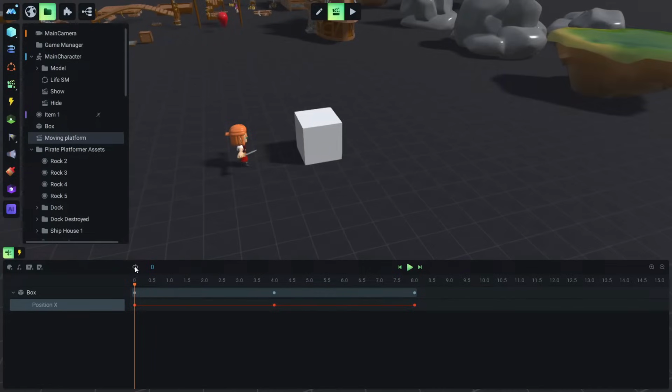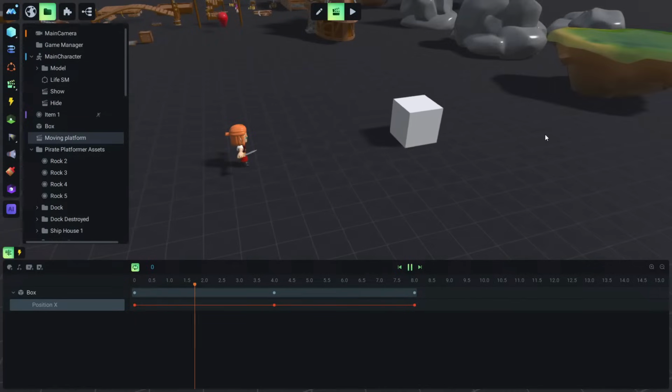And we can enable this loop sign. This means that this animation will play in loop. When it goes to the end, it will start from the beginning again. And if we play now, we will see that the cube goes here and it returns back. Now this is the current position and goes 10 again and so on.